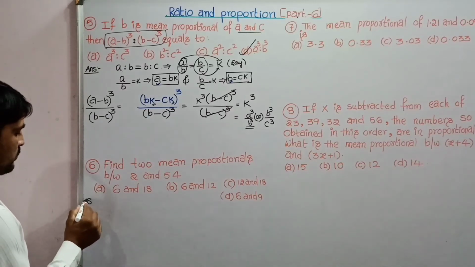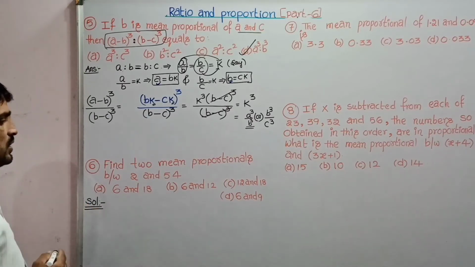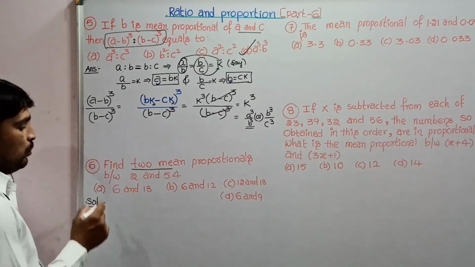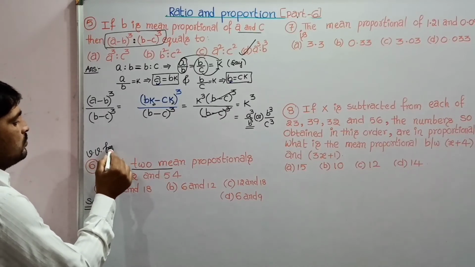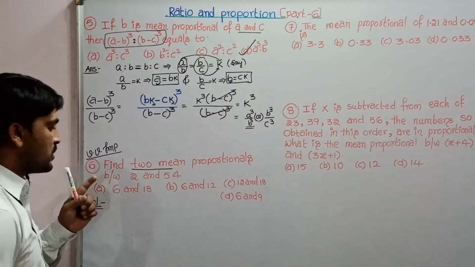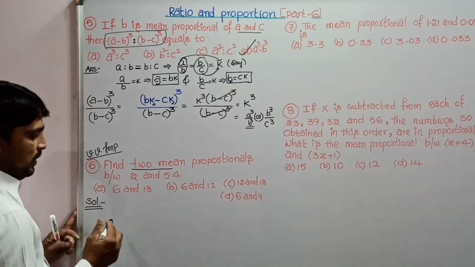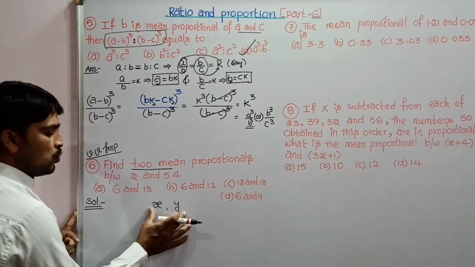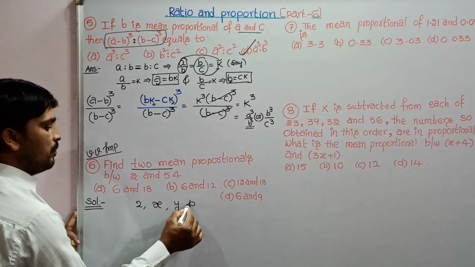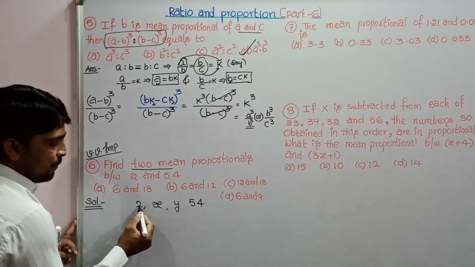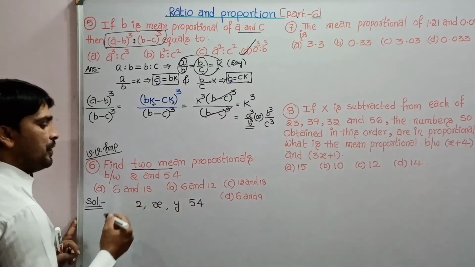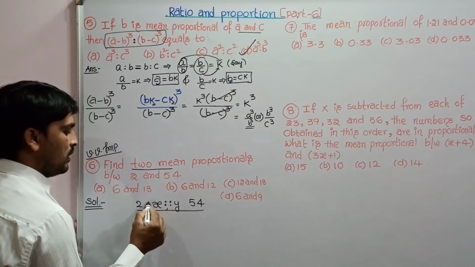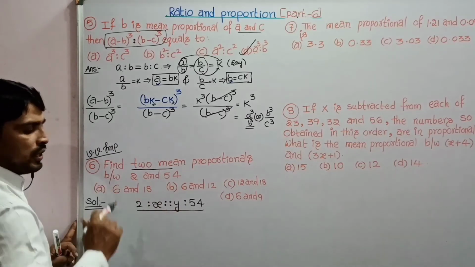And sixth question. Find two mean proportionals between 2 and 54. Very, very important problem. Find two mean proportionals between 2 and 54. Right. Let X, Y are the two mean proportionals between 2, 54. So if X and Y are the mean proportionals between 2 and 54, then these four terms are in proportion.